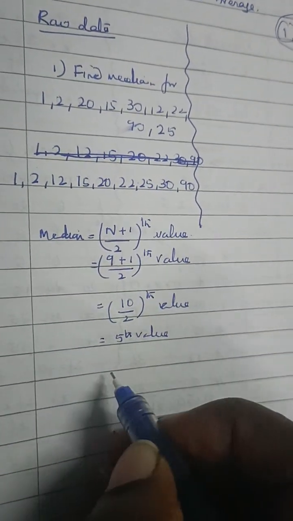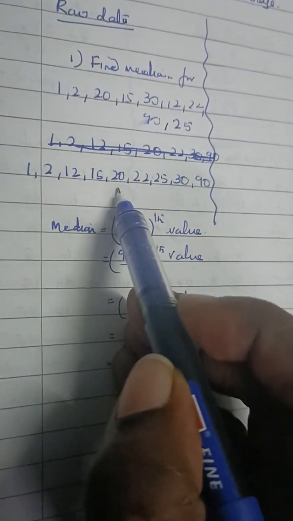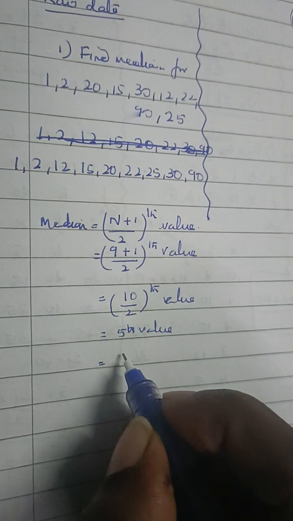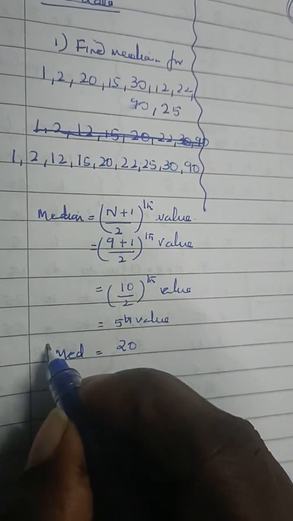Which is the fifth value? 1, 2, 3, 4 and 5. This is my fifth value, that is 20 is my median.